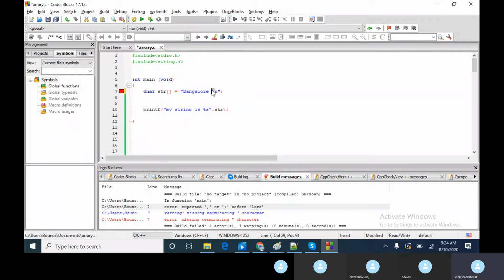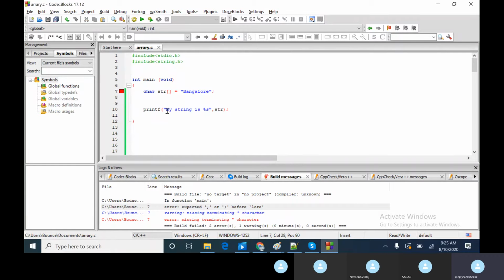Whatever is coming after this escape sequence is a command. So \n says this is an escape sequence, and n is a command to go to the next line. Similarly, you have \t, which is also an escape sequence and a command. This is to go to the next tab.